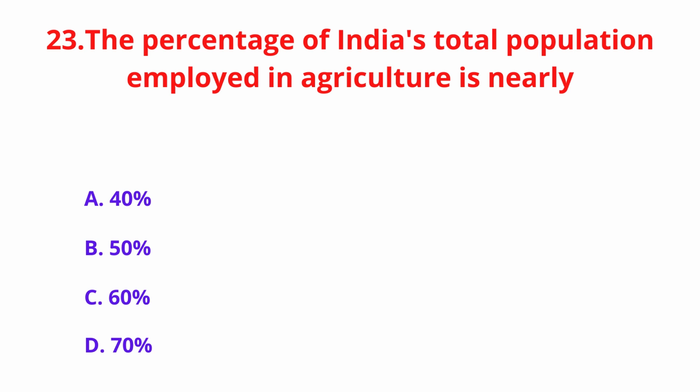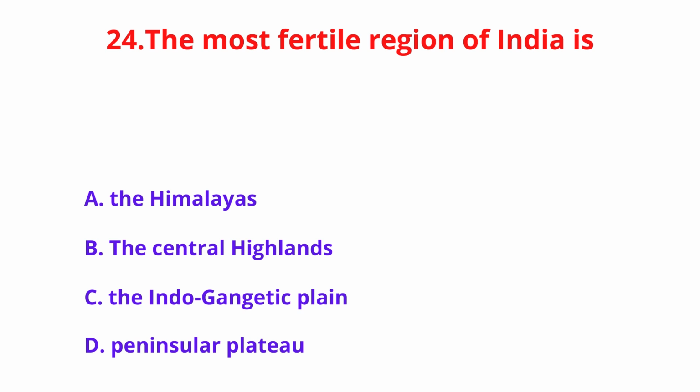The percentage of India's total population employed in agriculture is nearly option A. 40%, option B. 50%, option C. 60%, and option D. 70%. And right answer option D. 70%.